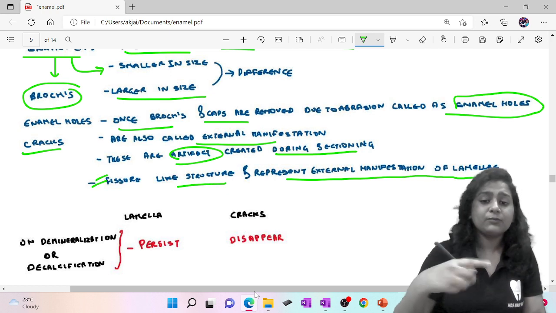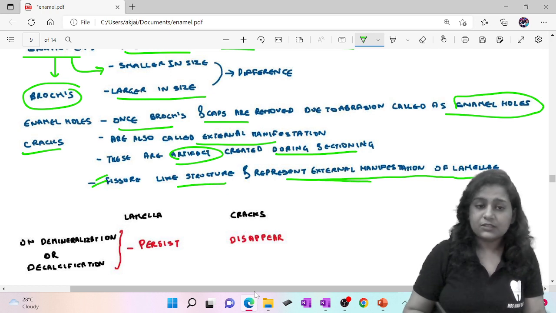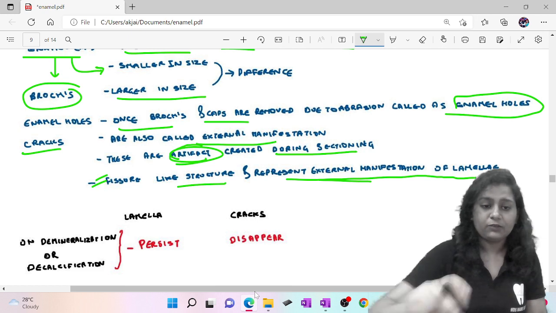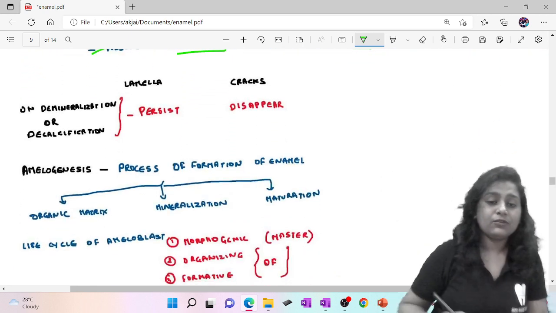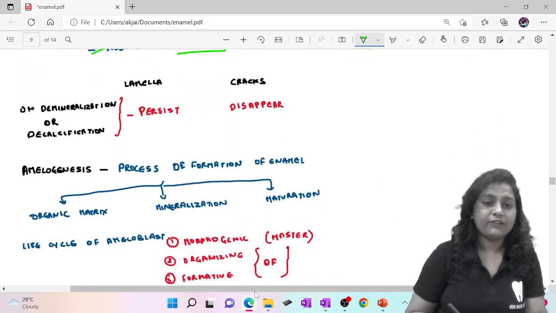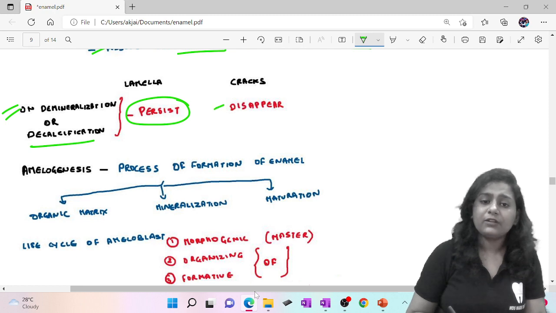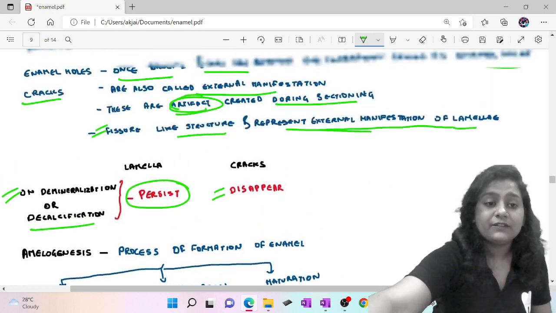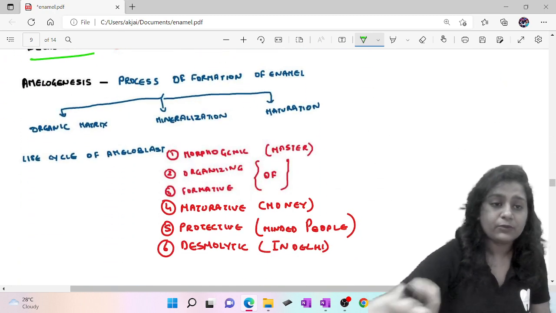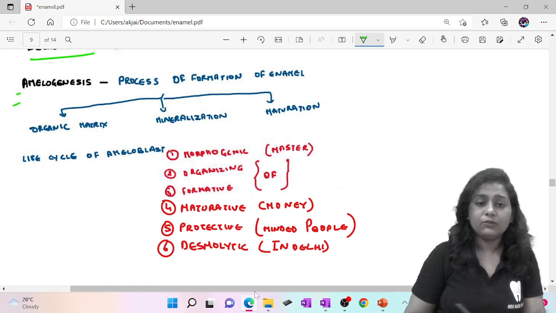So cracks are the external manifestation, this is important, and these are artifacts. Okay, we'll see the lamellae. How do we differentiate lamellae from cracks? On demineralization, or you can say decalcification, the lamellae will persist while the cracks will disappear. So that's why we say these cracks are artifacts.